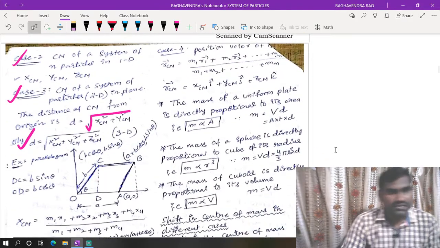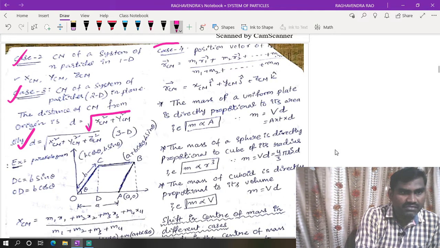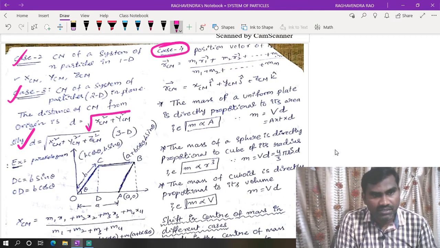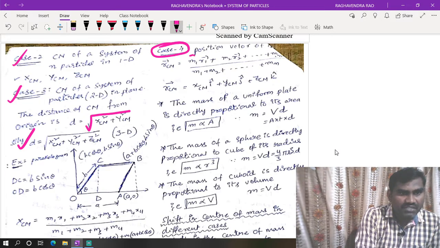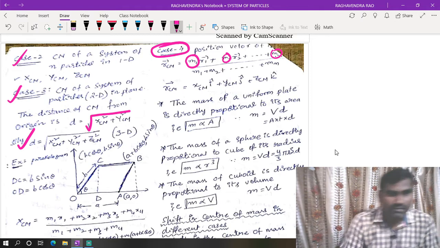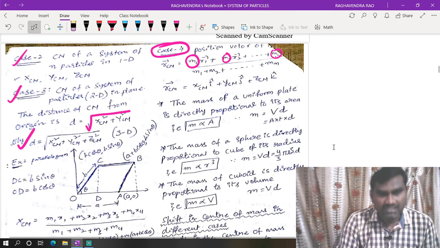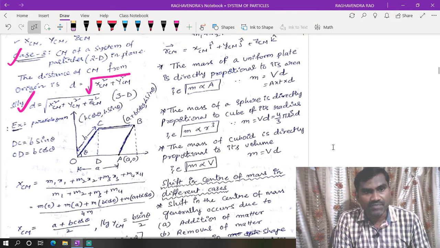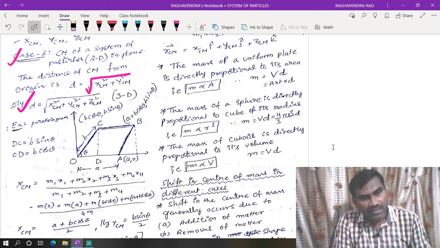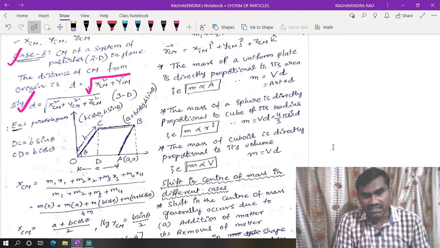In the case of center of mass, while solving numericals, we have to use this method. Here we are using masses m1, m2, and so on up to mn. But sometimes calculating the mass is difficult. For example, sometimes they give a disc, a sphere, or a cube, different shapes.